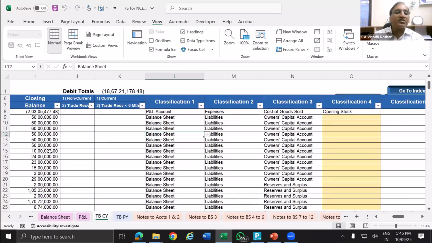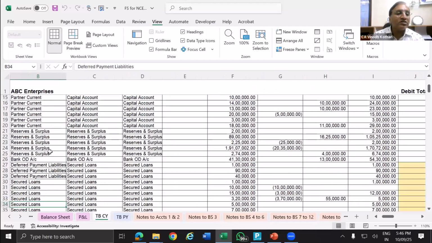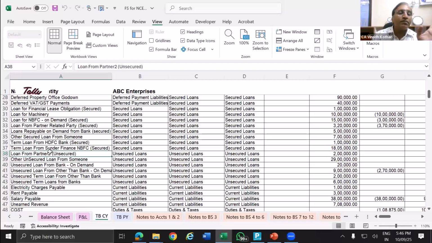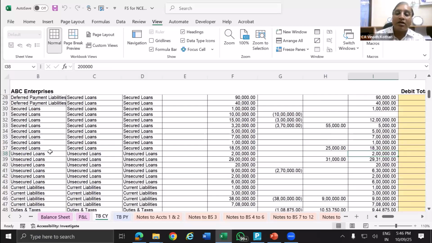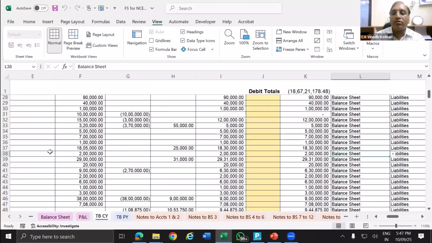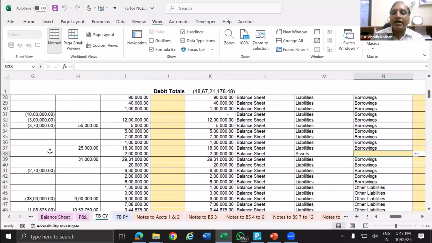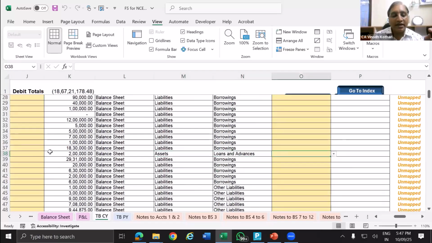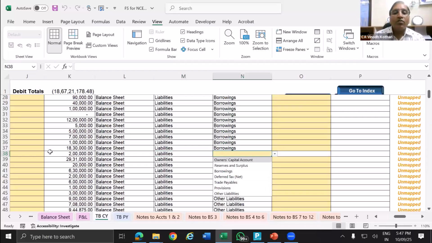Now, there is some classification. Assume this ledger, some ledger I am taking just for sample purposes. Now, this loan from partner is a debit balance, but it is grouped in Tally as unsecured loan. I don't want it in unsecured loan. It is a debit balance. I want it in loans and advances. Without changing it in Tally, what can I do? I can just go directly here and change to assets and then change to loans and advances and do the reclassification.